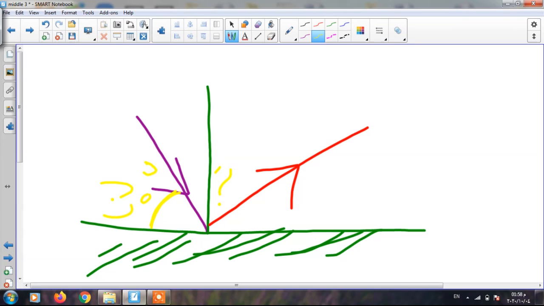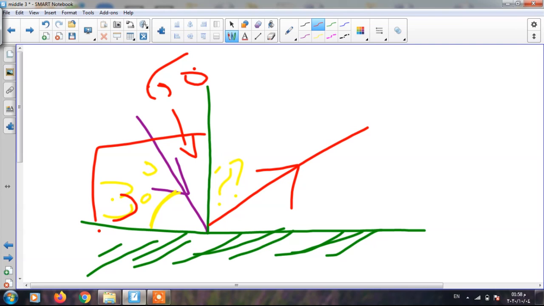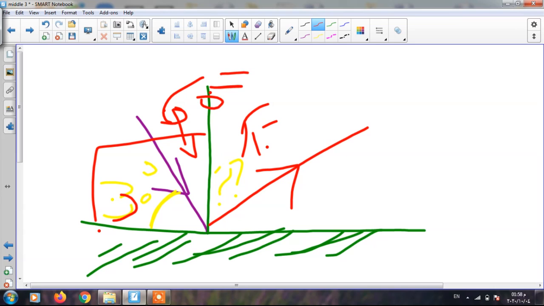You know that this angle equals 90 and this angle equals 30. This means that the angle of incidence in this case will be 60. And you know that the angle of incidence equals the angle of reflection. This means that the angle of reflection will also be 60 degrees.